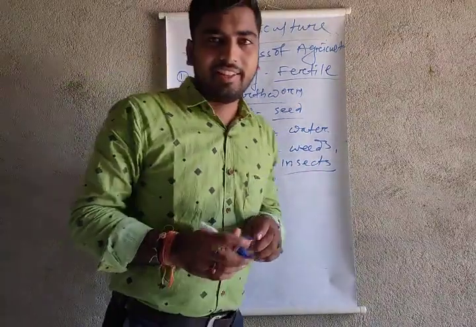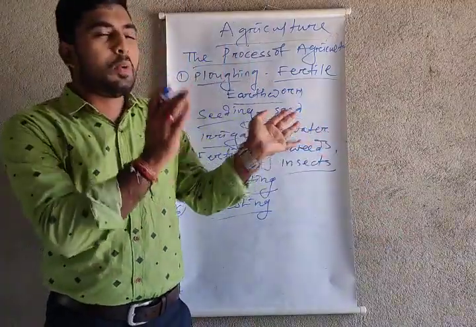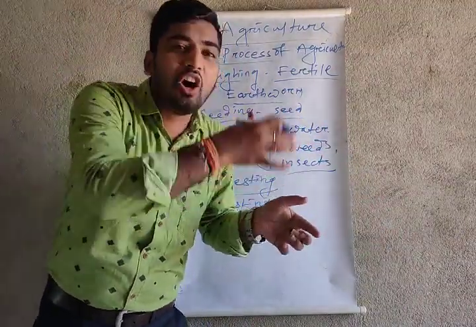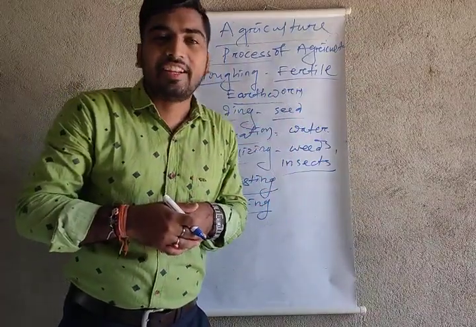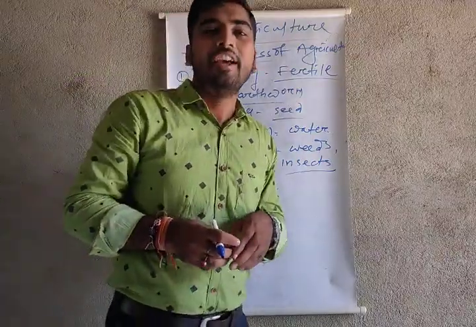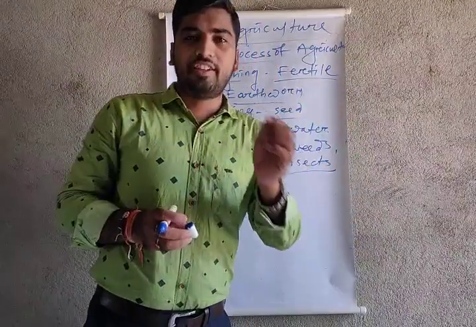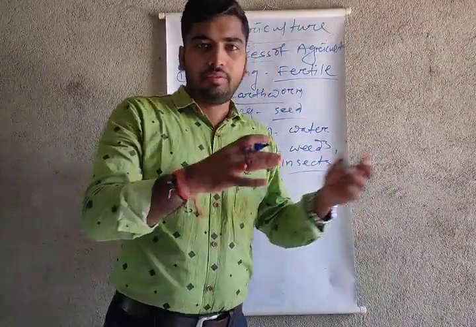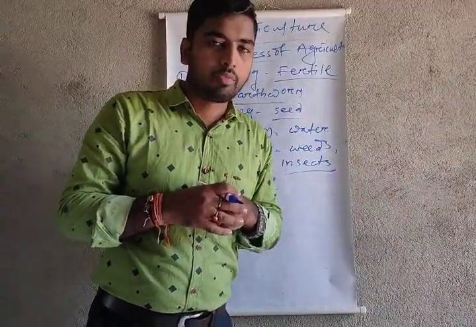My dear students, in many small village areas people use a fan for threshing the crops. But now the thresher machine makes our work easy, and we can thresh the crops and separate the grain from the plants.